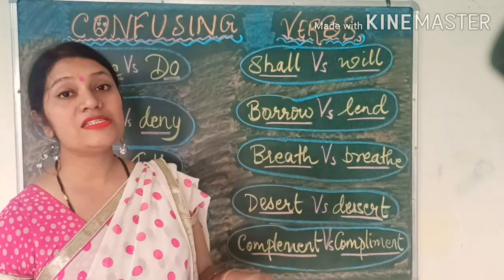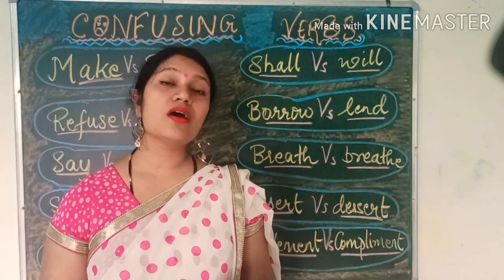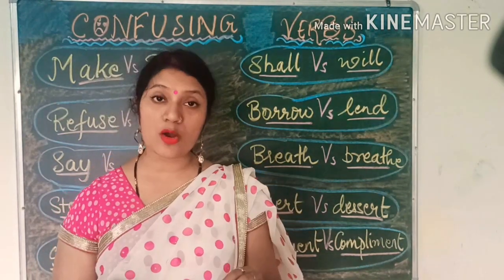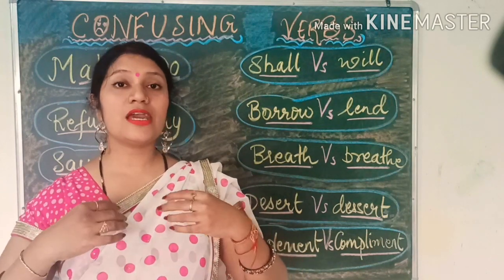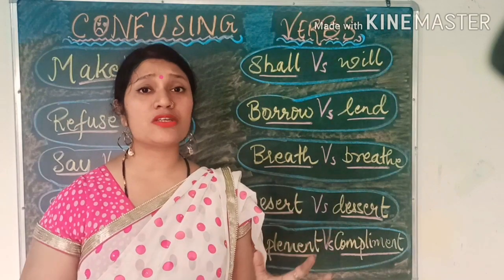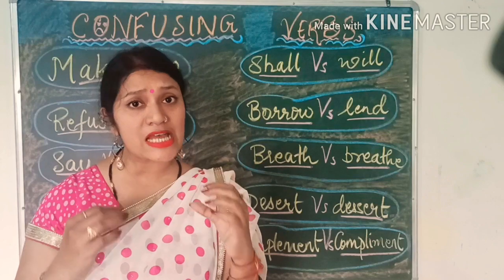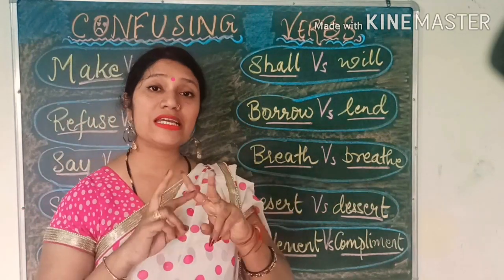Now the next is breath and breathe. Again, one is a noun and one is a verb. When you say breath, it is a noun. Breath means what you inhale and exhale. If it is done in the form of action, I breathe. Also you see that the pronunciation of breath and breathe is different.